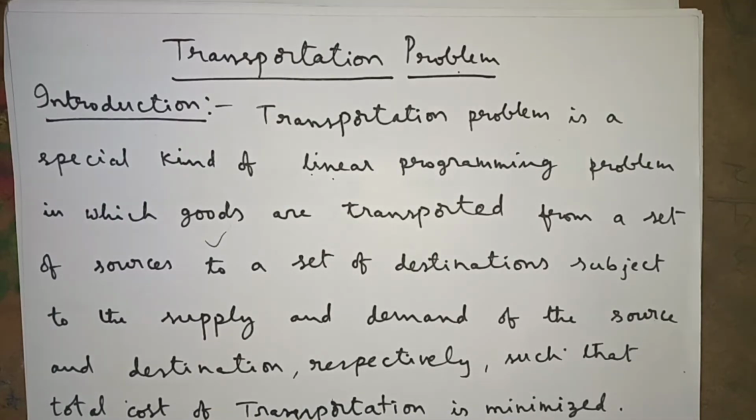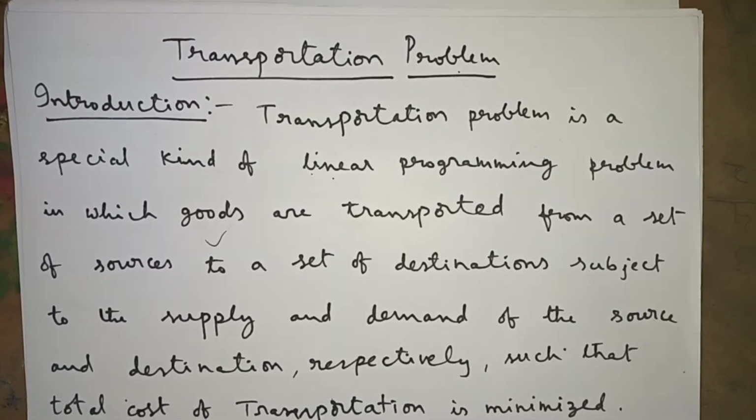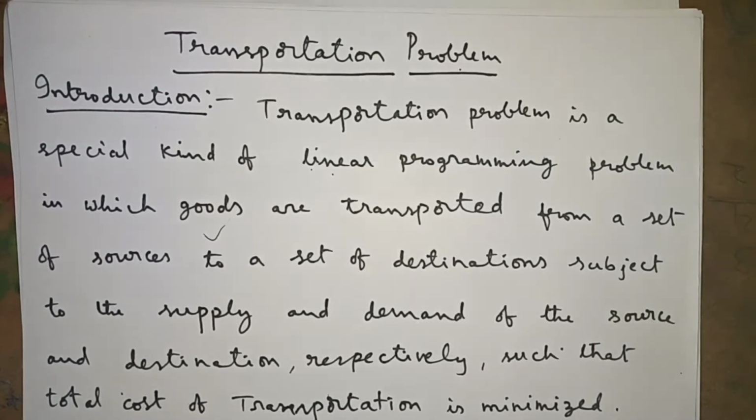If the price of the product increases, many people won't show any interest in buying it. That's why we have to transport goods from a set of sources to a set of destinations, subject to demand and supply, in such a way that the total cost of transportation is minimum.